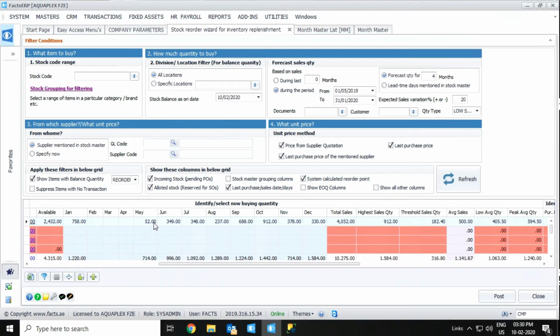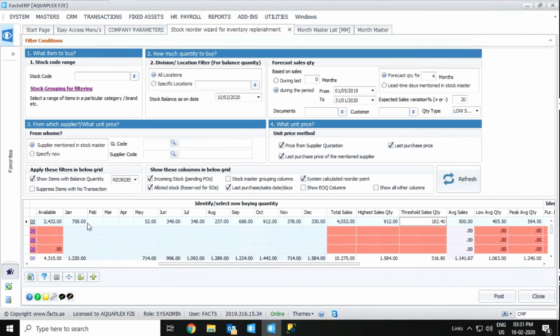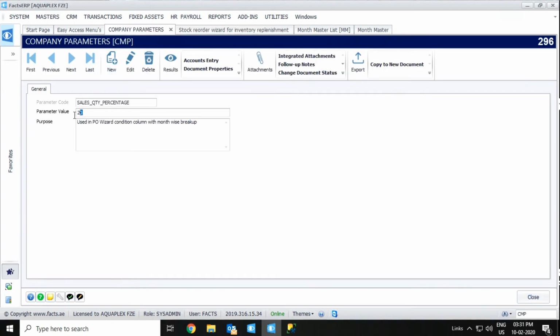Next one is we have highest sales quantity. It will select the highest quantity from these 12 months, 912, and we have threshold sales quantity. This means actually this is as per customer requirement. This is sales quantity percentage using PO wizard condition column with month-wise breakup. Actually, threshold sales quantity, basically we have 12 months data over here. We don't want to consider all months, means this is calculating based on highest quantity into 20 percent. Based on that we have to set in the company parameters 20.